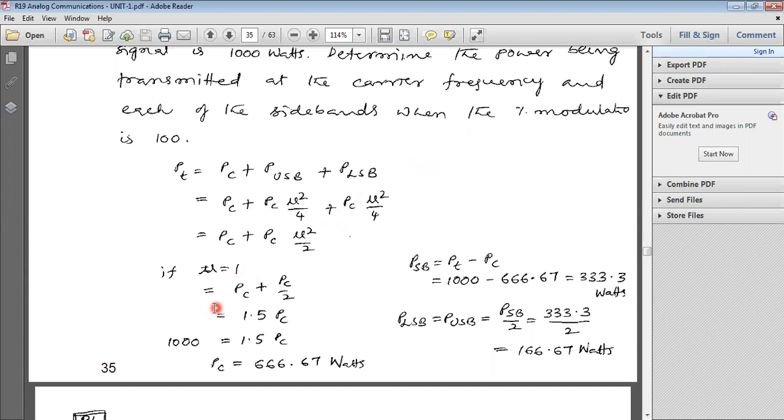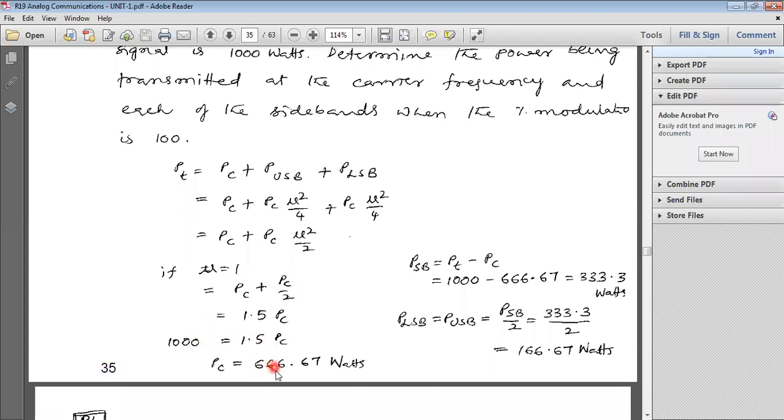Then what is PT? PT equal to PC plus PC by 2, which is equal to 1.5 PC. Now, already you know PT. What is PT? He mentioned 1000 watts. So substitute 1000 equal to 1.5 into PC.